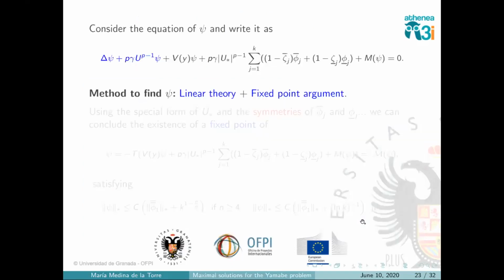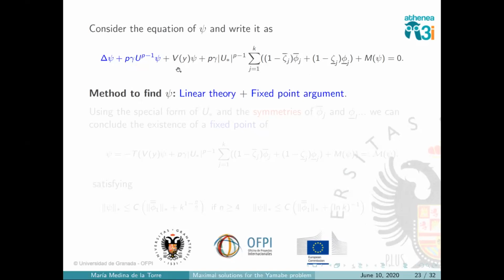My problem, of course, is not linear, but as I said, we want to apply some linear theory and the fixed point argument. We already have the linear theorem, so what we have to do is to see that my nonlinear term, this term here, is orthogonal to the kernel of the linear operator, so I can apply the linear theory and then a fixed point argument. And this was the equation for the central bubble.